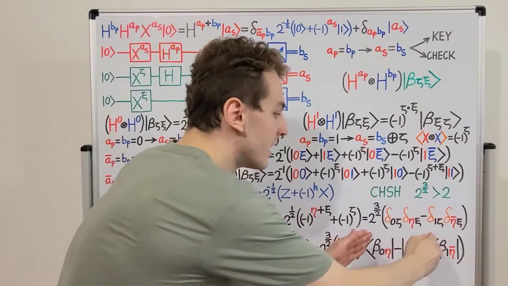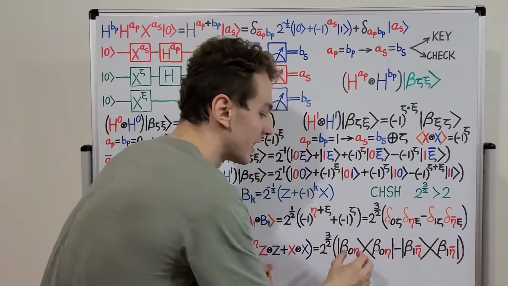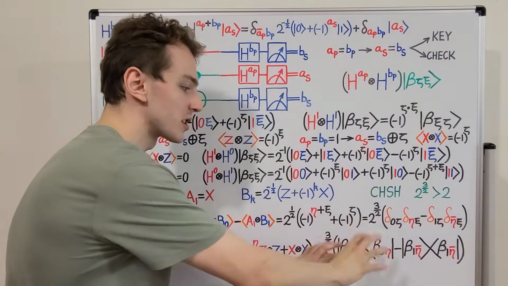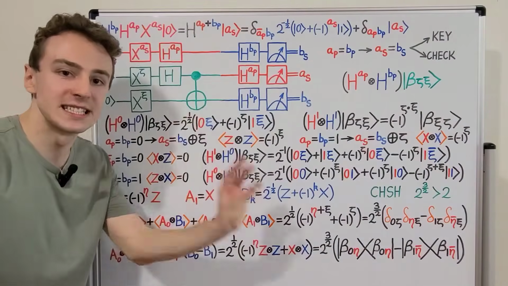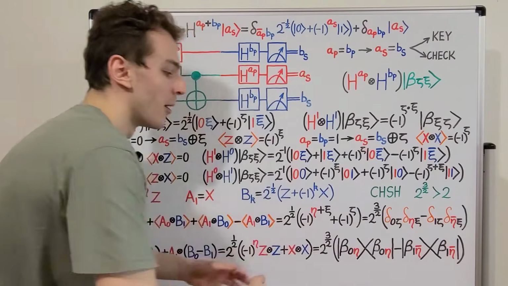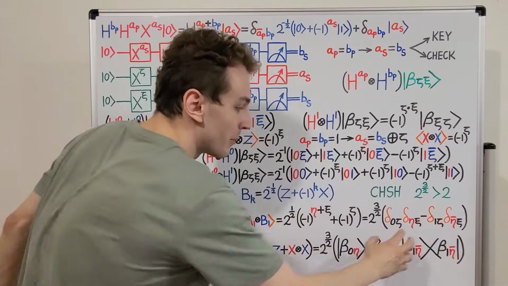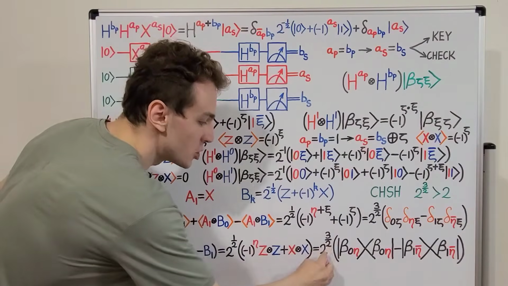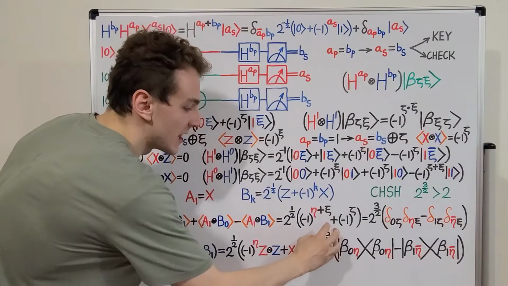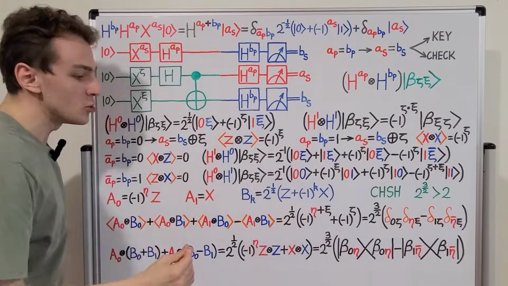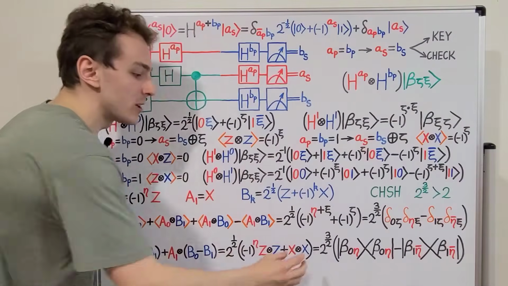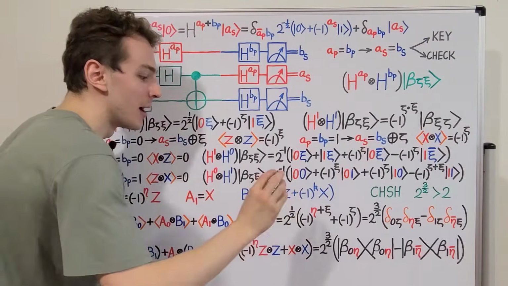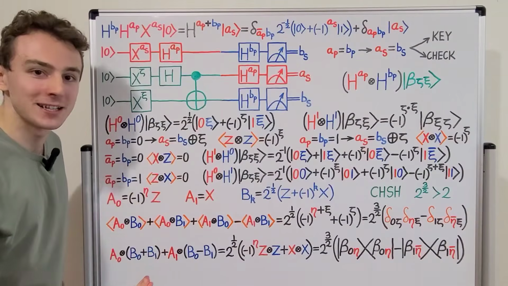So observe that there are only two Bell states that appear here in these ket-bra combinations. The remaining Bell states that don't appear in a particular expression have the eigenvalue 0. So that's why they don't appear here. But the eigenstates that do appear in this expression have the absolute value of their eigenvalue equal to 2 to the power of 3/2. So that can also be written as 2 times the square root of 2, and it can be written as the square root of 8. So that is the Tsirelson bound. That is the maximum bound that is allowed by quantum mechanics.